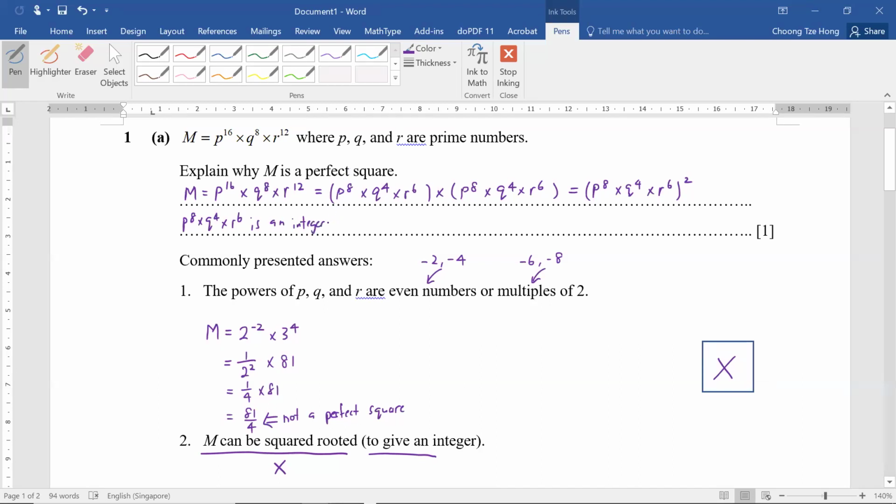So m will be equal to an integer squared. This whole thing is the integer. So m will be an integer squared, and hence it is a perfect square.